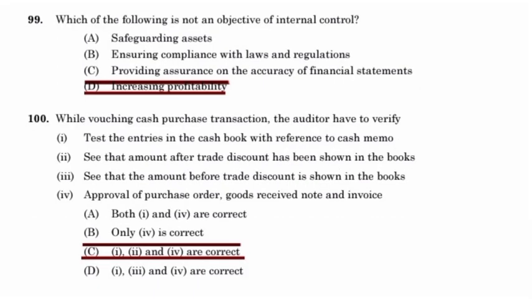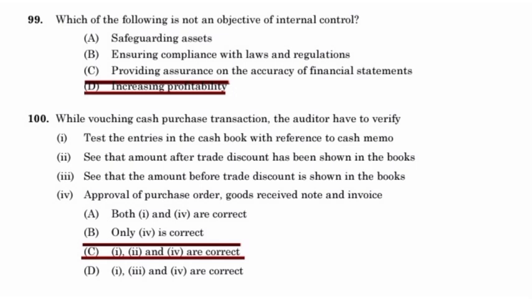Which of the following is not an objective of internal control? Increasing profitability. The objectives of internal control are safeguarding assets, ensuring compliance with laws and regulations, and providing assurance on the accuracy of financial statements. While vouching cash purchase transactions, the auditor has to verify and test the entries in the cash book with reference to the cash memo.